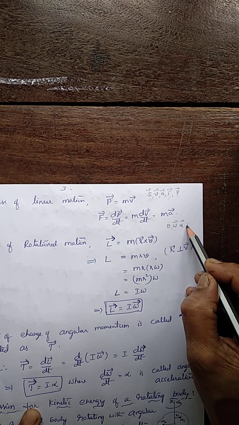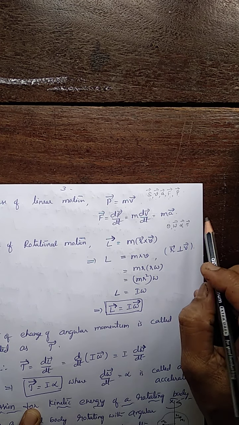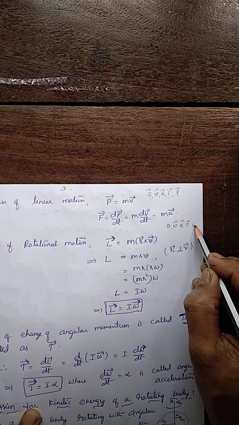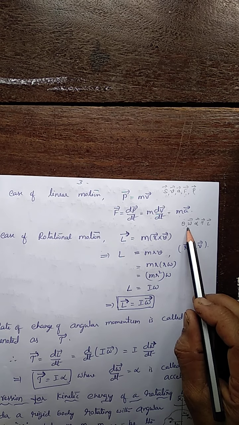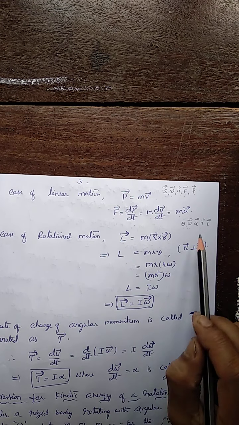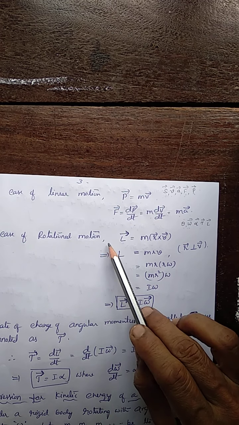Analogous to force is torque tau, and analogous to momentum is angular momentum.